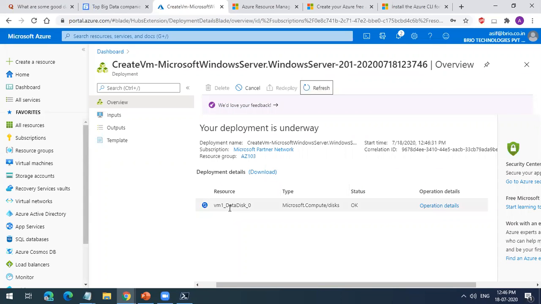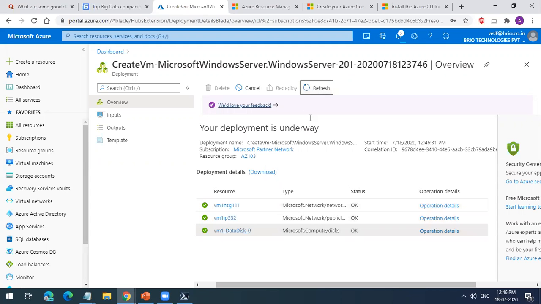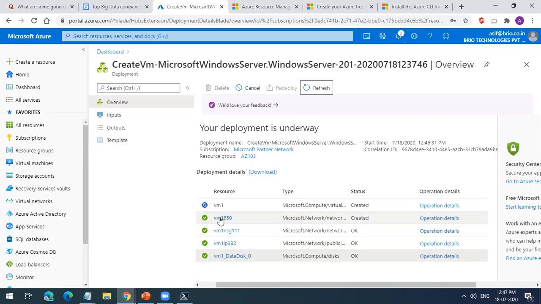So you see it created the disk first. Okay, the disk is created. Where will you load the OS? On the disk, right? So first it has created the disk. Then it created the public IP. Okay. Then it created the network security group, which allowed the RDP port. Then it is creating the network again. It is creating the VM.